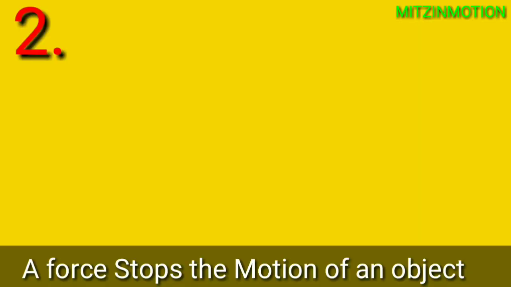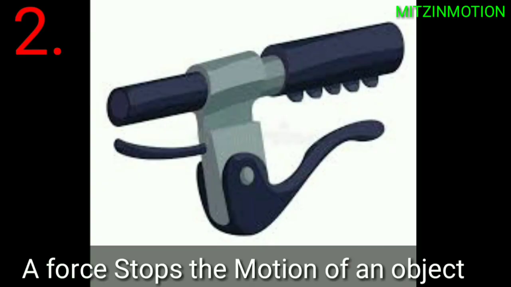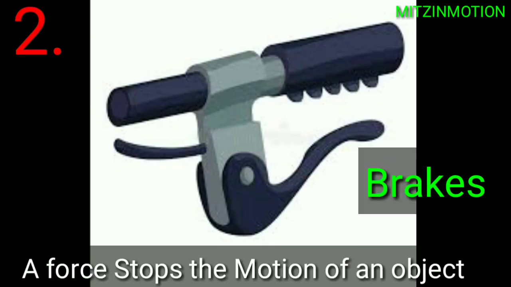Number 2. A force stops the motion of an object. This means when an object is in motion, moving, then by using force we can stop that object. You know the brakes we apply in a motorcycle or bicycle.